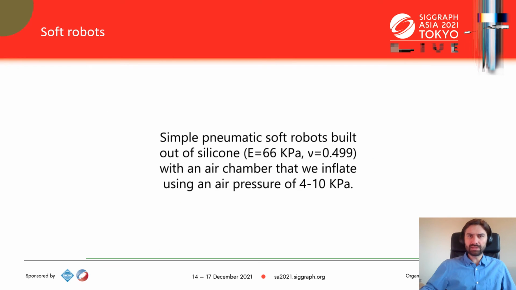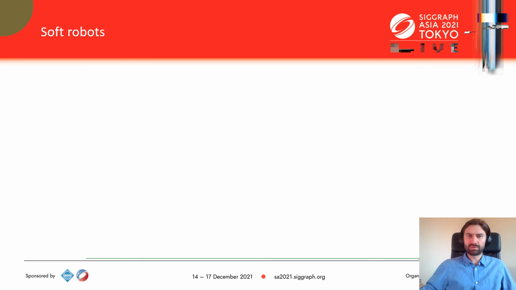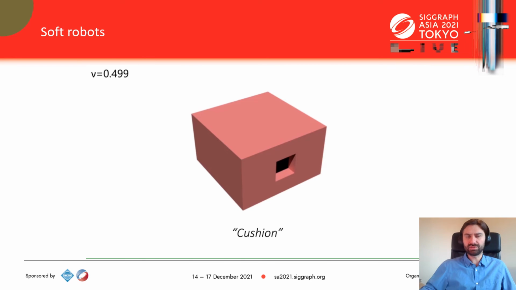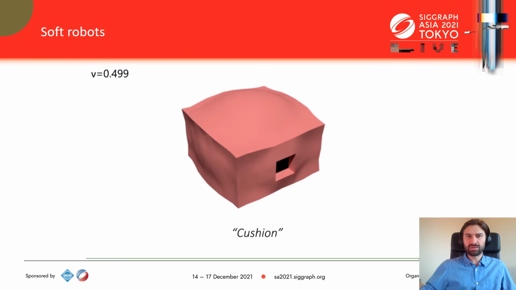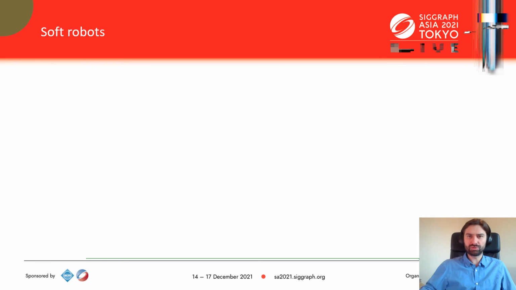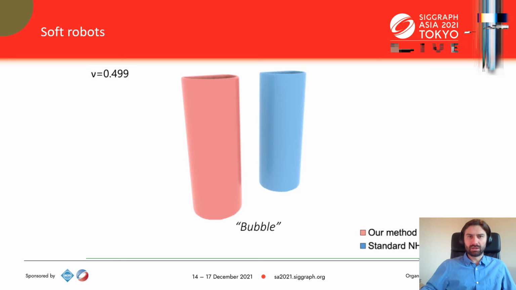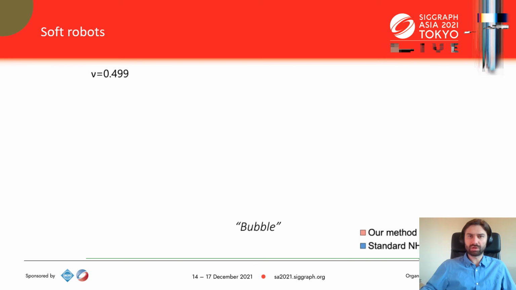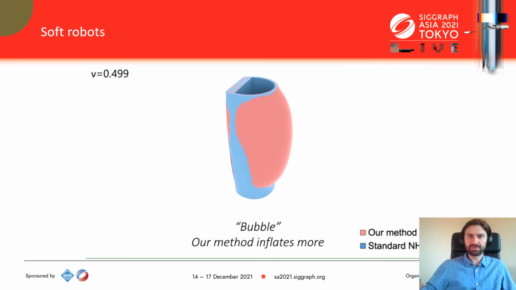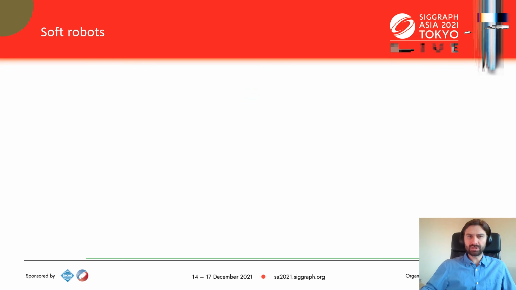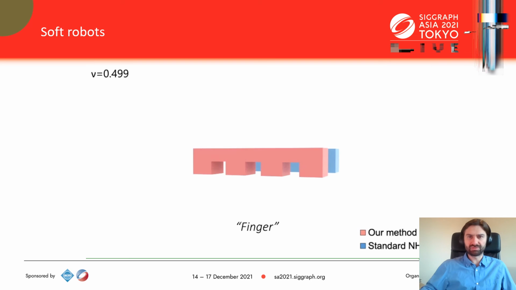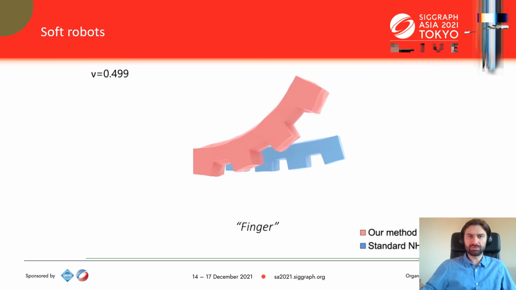The results for the cantilever in the tube allowed us to go on and simulate other types of air chambers for pneumatics of robots. Here are 3 examples that all inflate more than standard FEM. Note also that above certain pressure values, Newton has problems converging in standard FEM, but unfortunately even mixed FEM cannot handle too high pressure values. This is most probably due to numerical issues and material modeling aspects, which are quite known in the mechanical engineering literature.